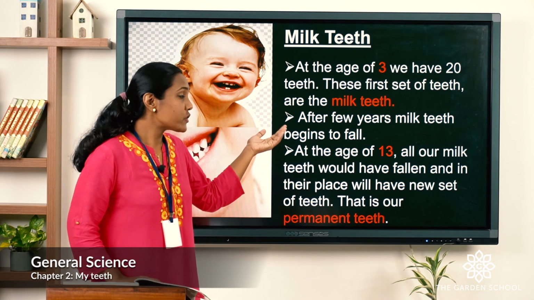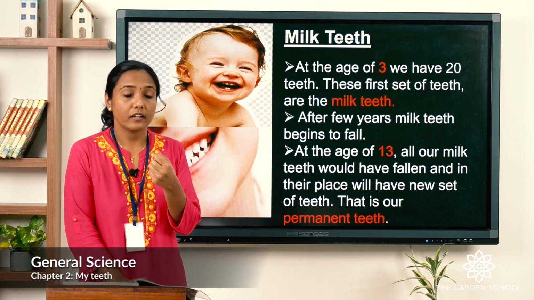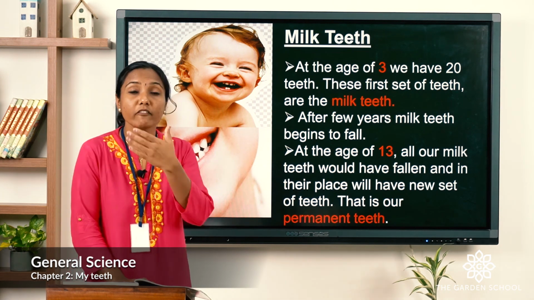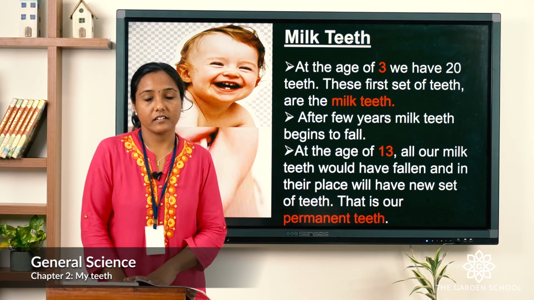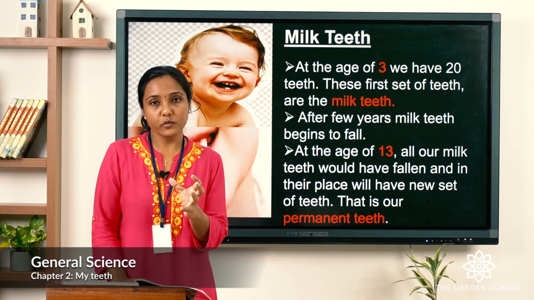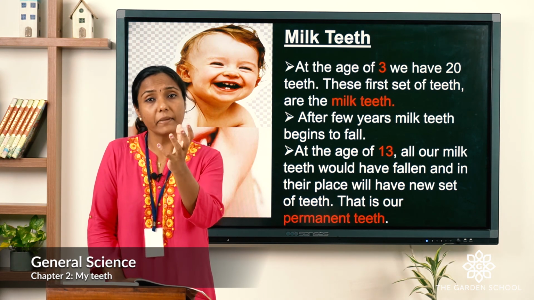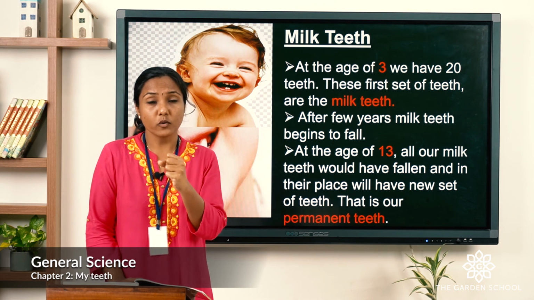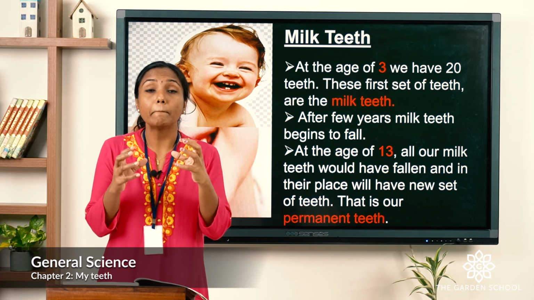So at the age of 13, all our milk teeth would have fallen and in their place we'll have a new set of teeth. That is our permanent teeth. So I hope you understood what milk teeth are. Those are also known as baby teeth. So at this age, what teeth we have is our milk teeth.